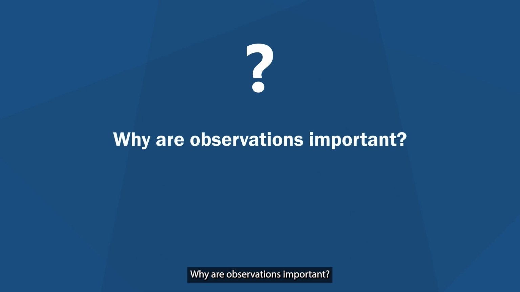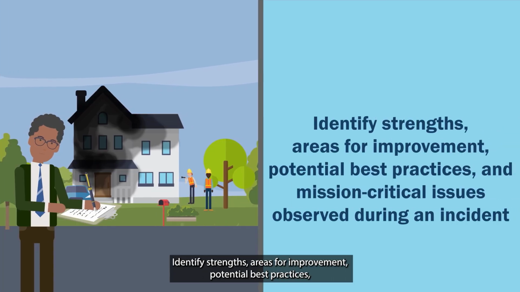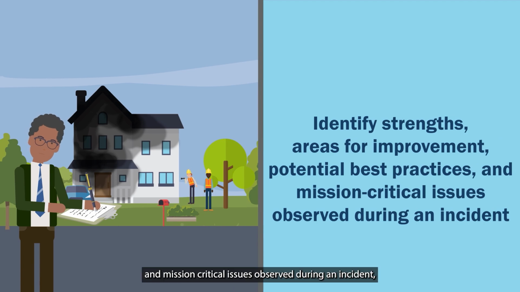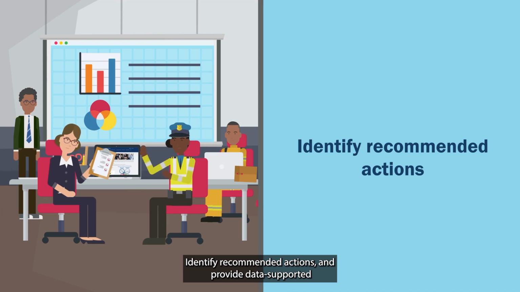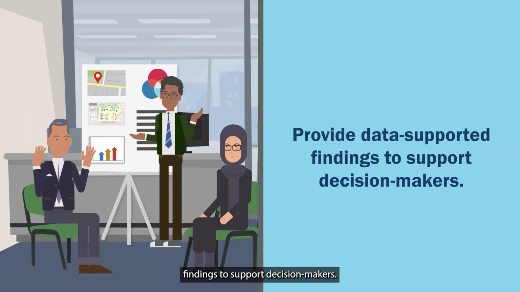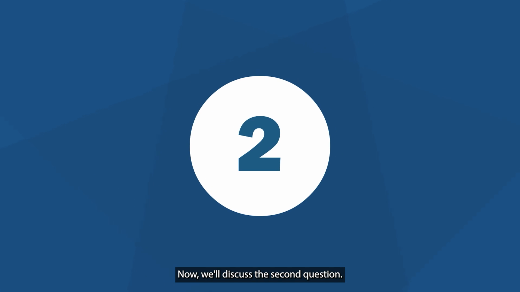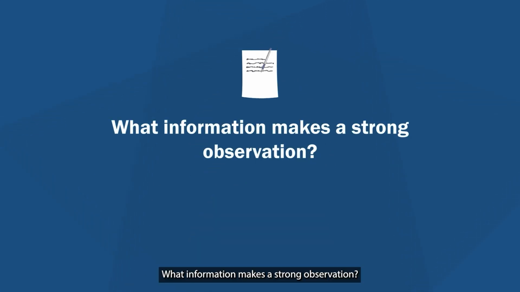Why are observations important? Observations are important because they identify strengths, areas for improvement, potential best practices, and mission-critical issues observed during an incident, identify recommended actions, and provide data-supported findings to support decision-makers. Now, we'll discuss the second question. What information makes a strong observation?